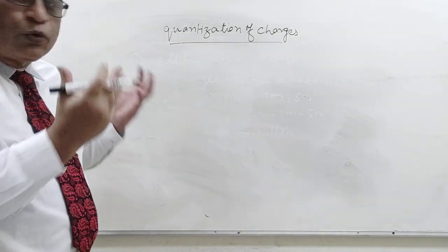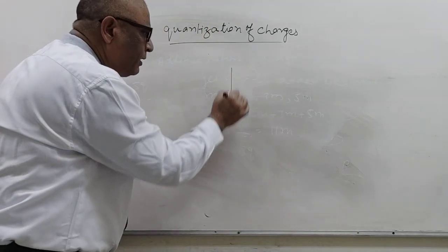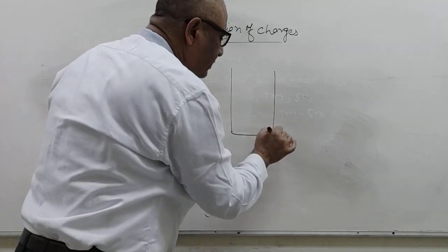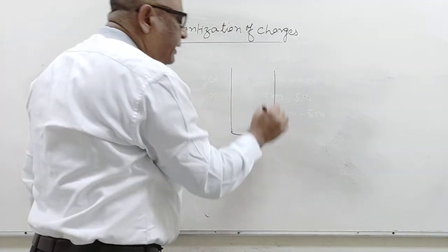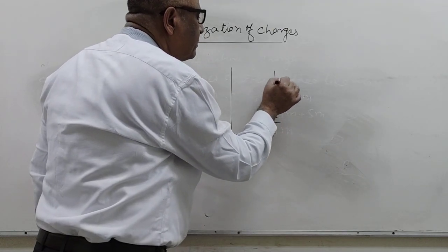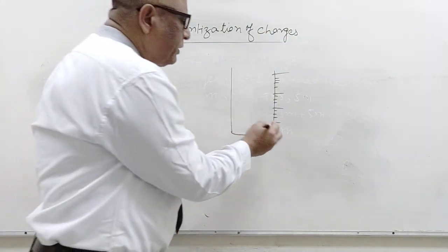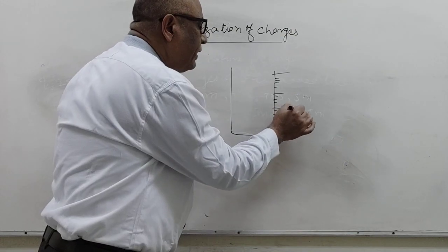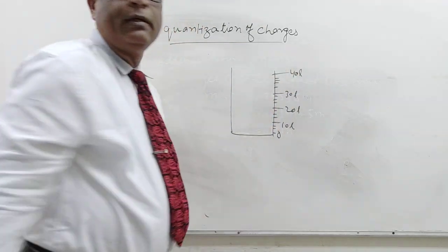Here I am giving a crude example to help you understand. Suppose that you have a graduated tub, marked graduated by you: 0, 10 liter, 20 liter, 30 liter and 40 liter.